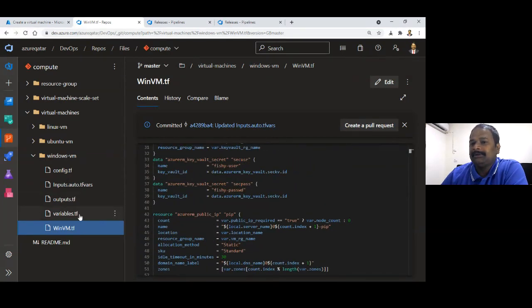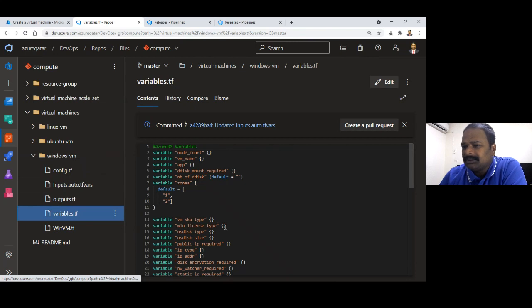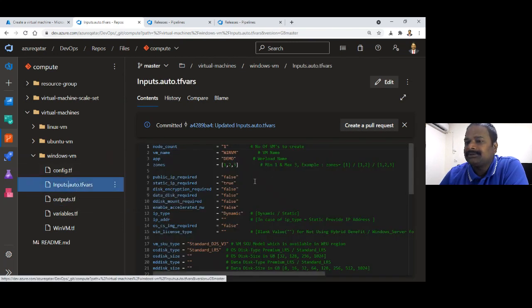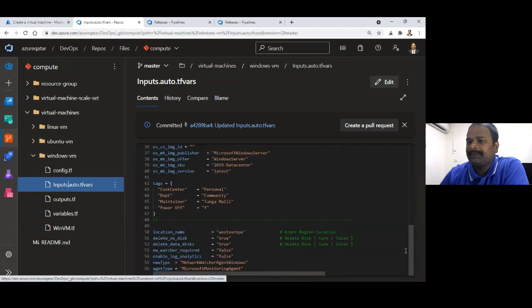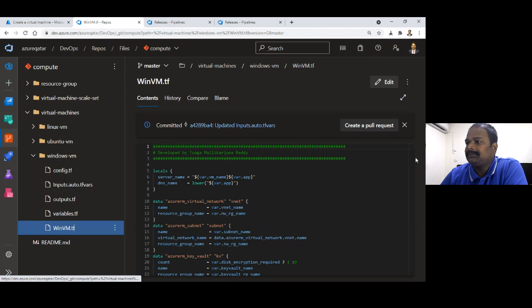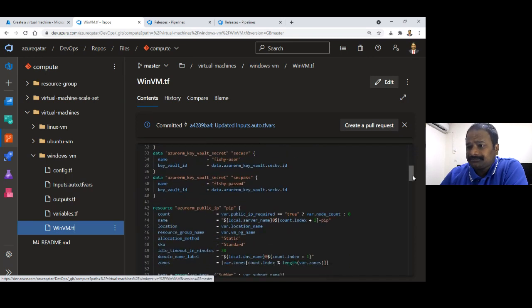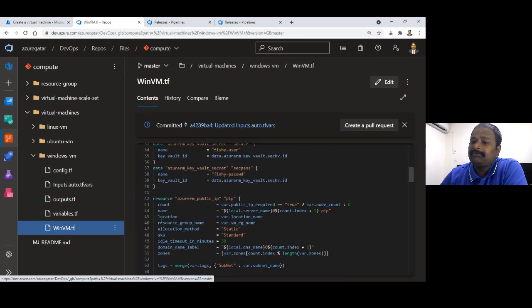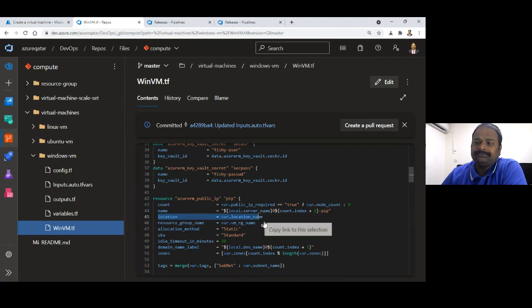Let's say, for example, if you take the variable location, I'll show you the location. I'm having a location name as West Europe. How am I going to call that as the location in my code? If you see line number 45, you have the location name. I'm calling a variable with the location name. Since in the input file you already gave West Europe, during apply the location will become location equal to West Europe. It's quite easy.